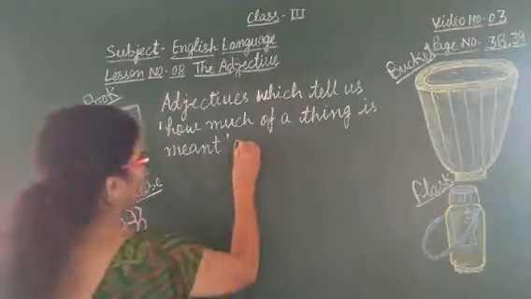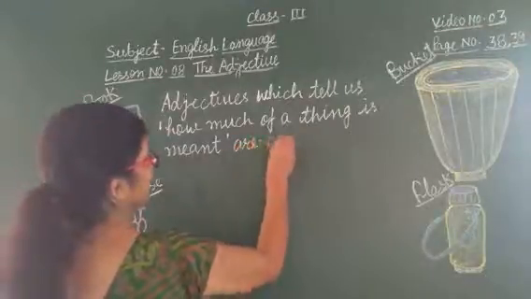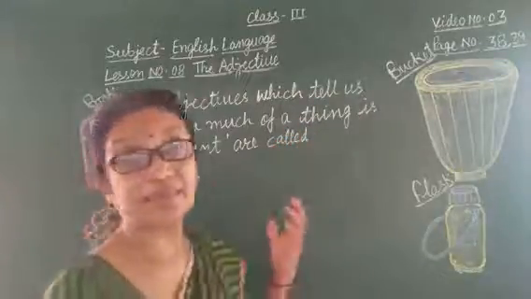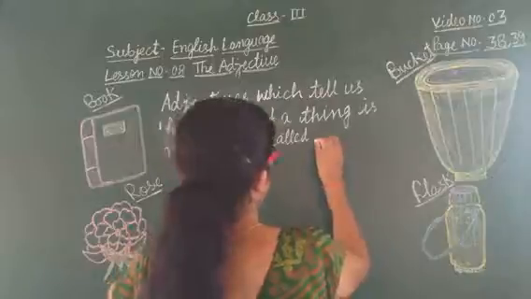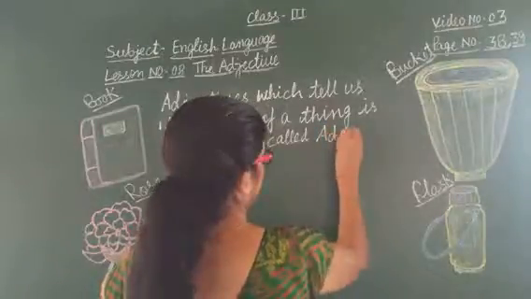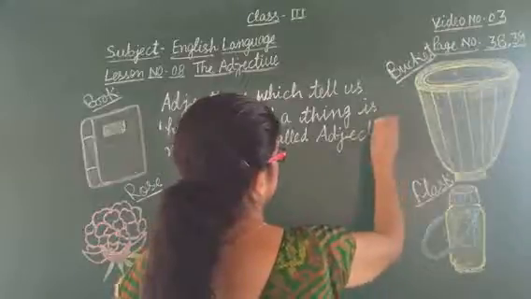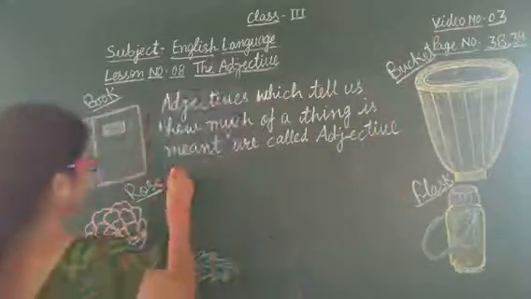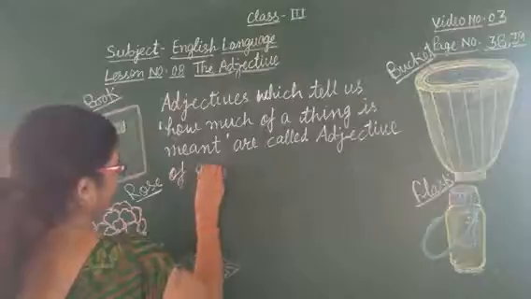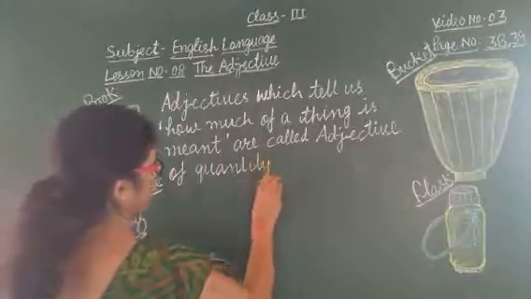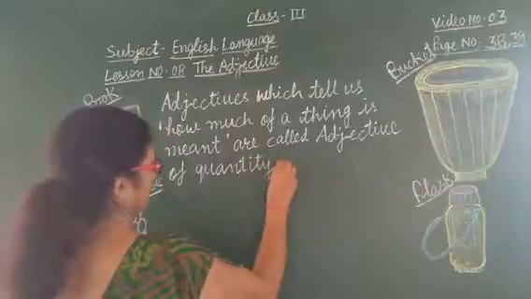Are called adjective of quantity. Clear?